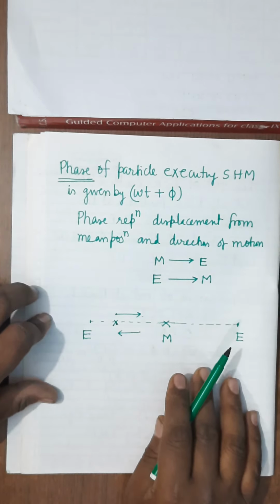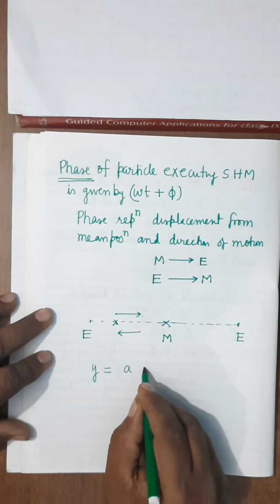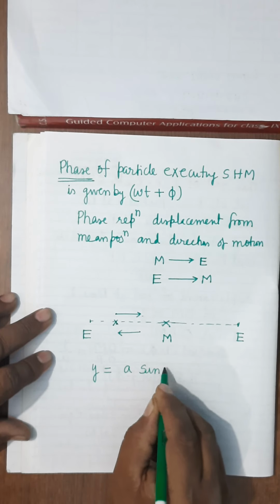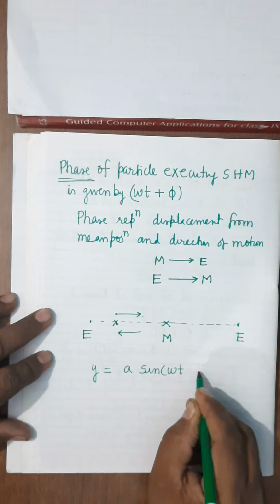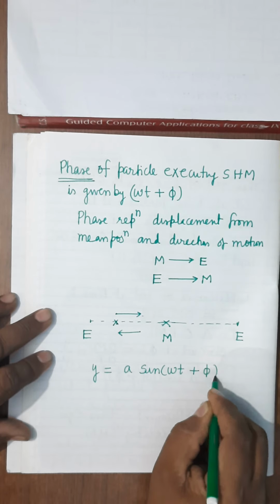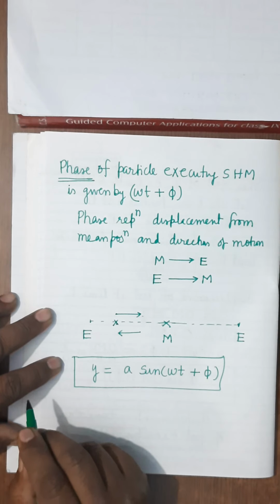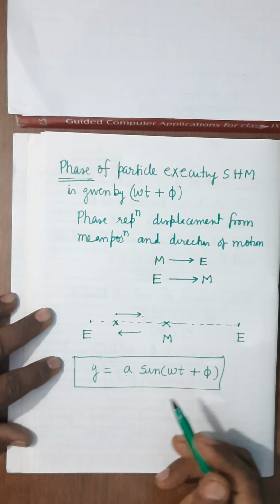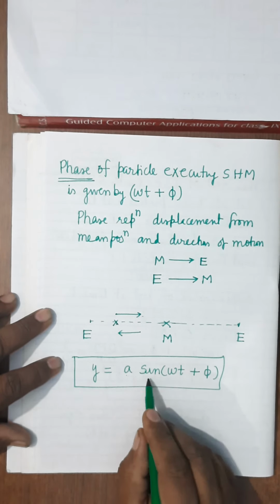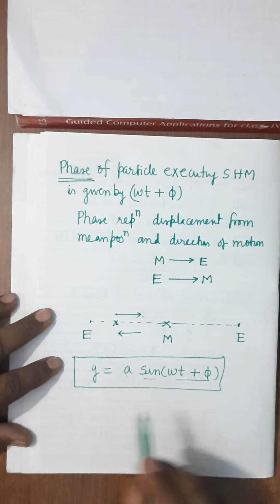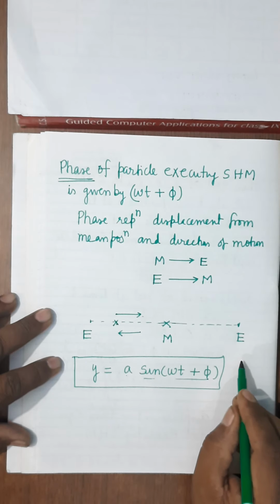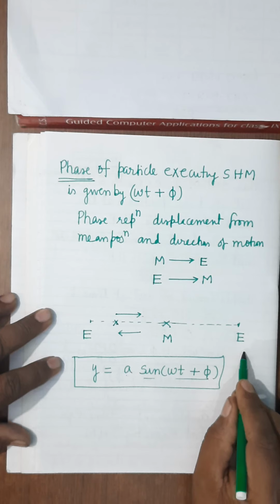So here this is the displacement time equation: y equals A sin omega t plus phi. Now what will be the maximum displacement? A is a constant quantity, and the displacement is maximum when the sine has its maximum value. And what is the maximum value of sine? It is 1. When you take it with sine, it is plus minus 1.